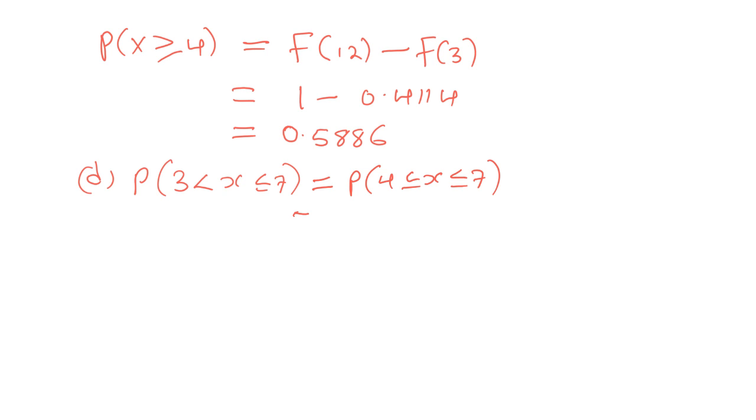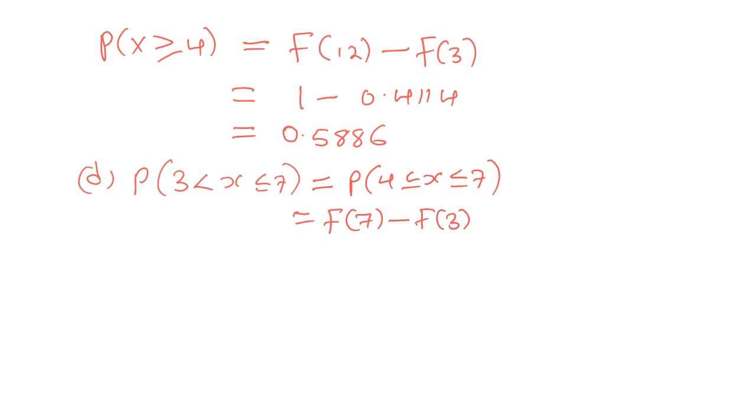Okay, we know that the f of 7 will sum from 0 up to 7. And the f of 3 sums from 0 up to 3. So we want 4 to be part of our probability. So this is minus f of 3. If you subtract f of 4, it will not give you the exact value because f of 4 is from 0 to 4. Then you'll be summing from 5 to 7. So if you want from 4 up to 7, then it is f of 7, which is 0 to 7 minus 0 to 3.